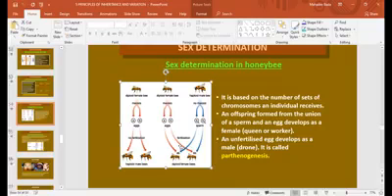When fertilization takes place, diploid female bees are formed. This is based on the number of sets of chromosomes in individual tissues. An offspring formed from the union of sperm and egg develops as a female, a queen or a worker bee. An unfertilized egg develops as a male, called a drone.